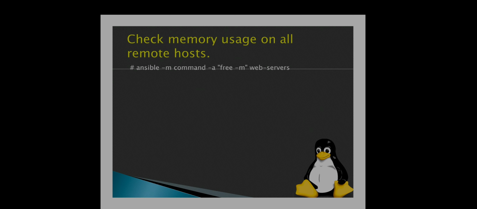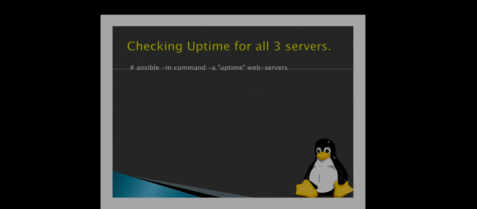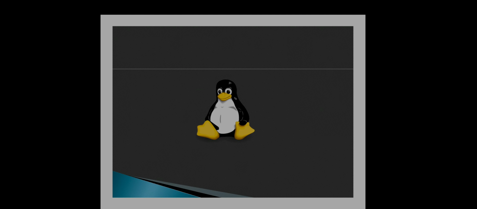By using this command, you can check the memory usage on all remote hosts. And checking the uptime for all three servers: ansible -m command -a uptime webservers. Thank you.